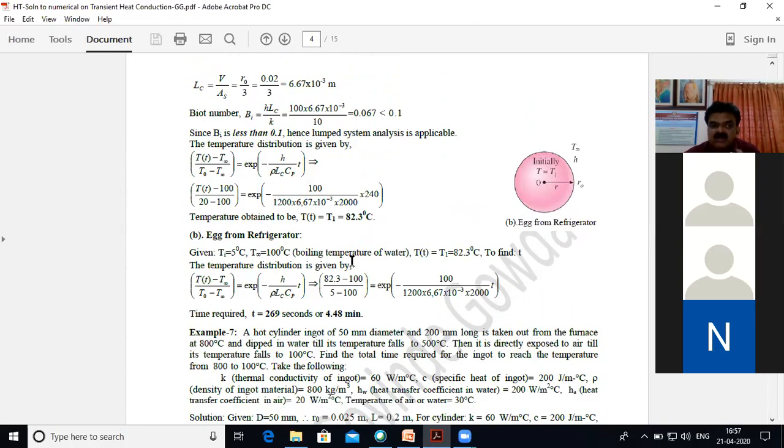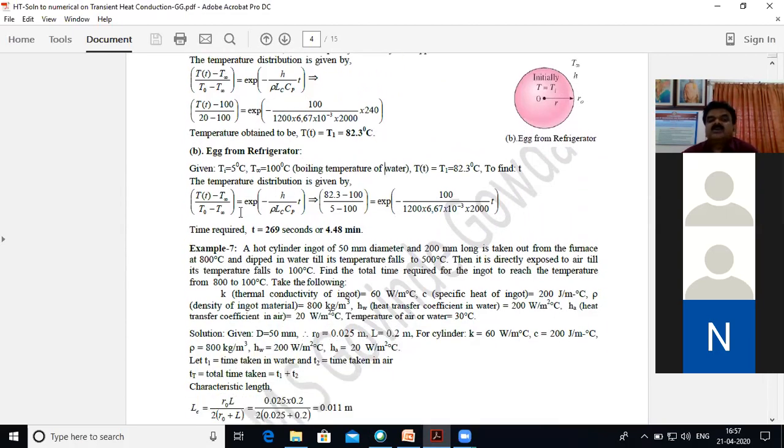The surrounding is the boiling water only, so h remains the same. Therefore, we need not bother. Hence, we are going to apply this equation, and here everything is known except time t. So the time required is calculated to be 269 seconds, or 4.48 minutes.